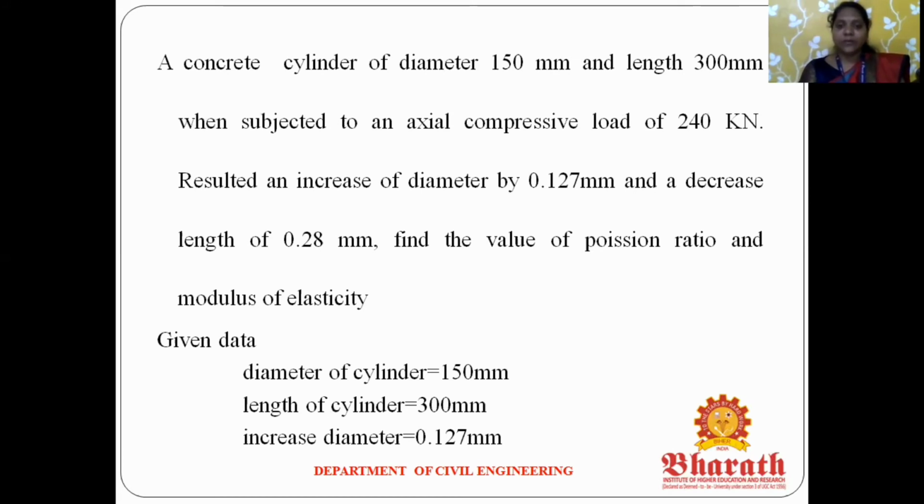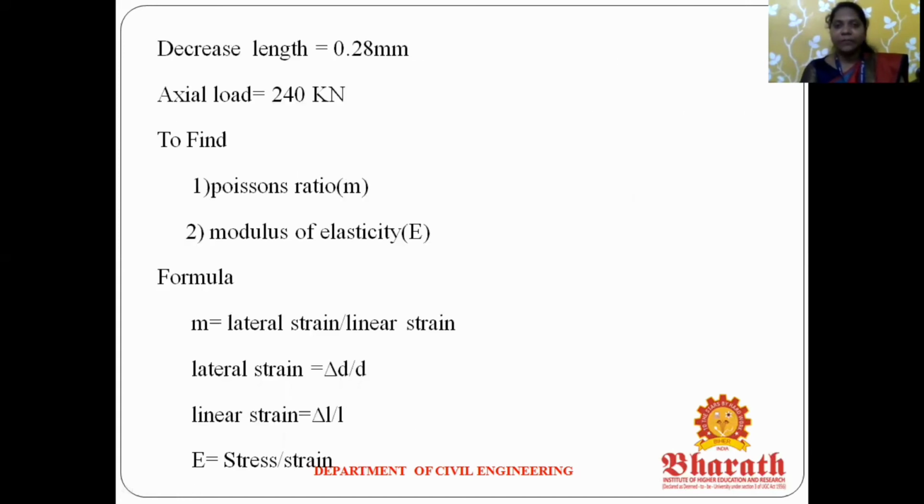So in this problem, first you can write the given data. The diameter of the cylinder is 150 mm and the length of the cylinder is 300 mm. The increase in diameter is 0.127 mm, the decrease in length is 0.28 mm. Axial load is P equal to 240 kN. To find, we determine the Poisson ratio and modulus of elasticity.